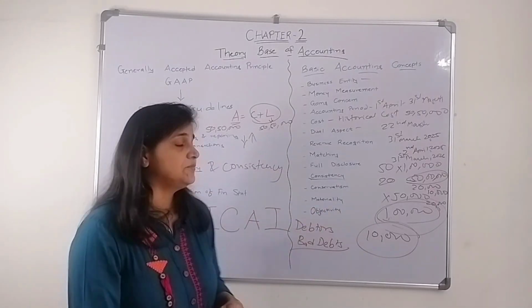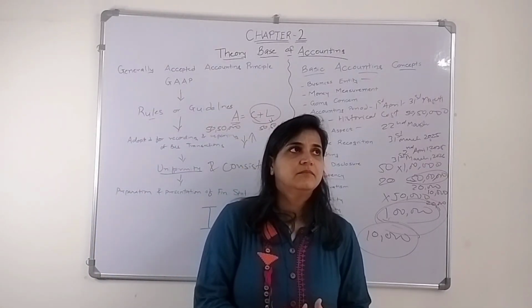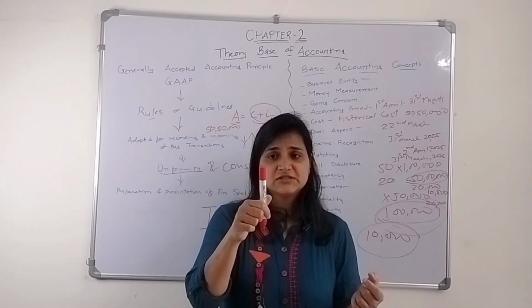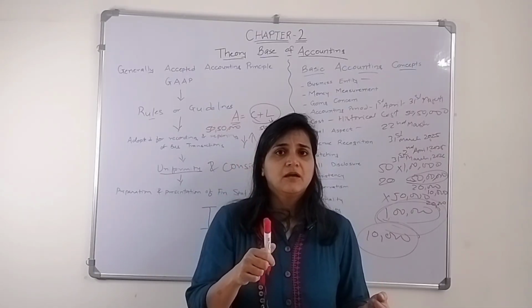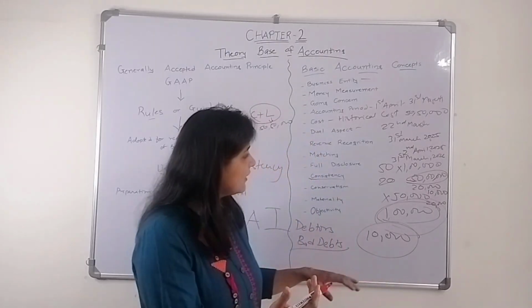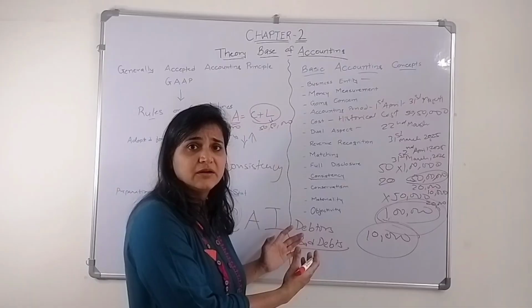The second last concept is materiality. Materiality, let's say this pen. I have purchased 10 quantities of this pen, but if this is not material for me, but I have got this board, that is material for me.